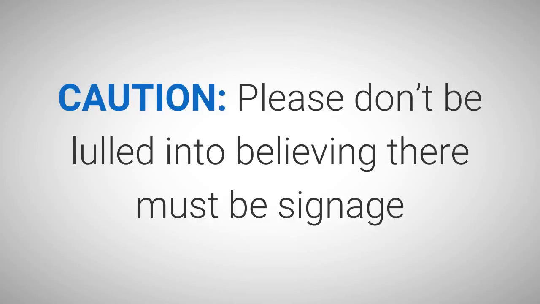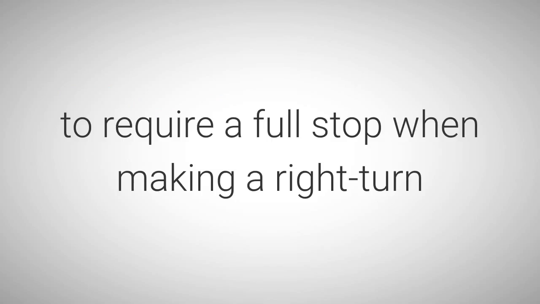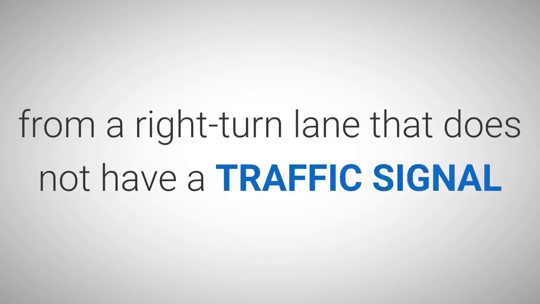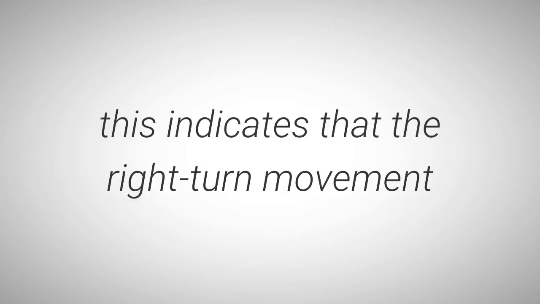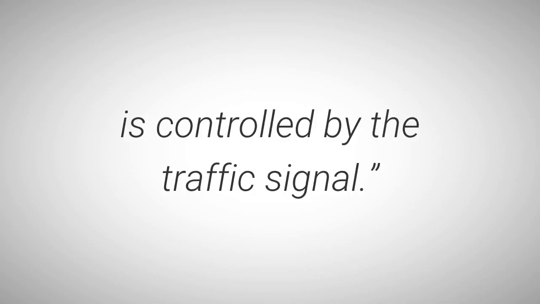Caution: please don't be lulled into believing there must be signage to require a full stop when making a right turn from a right turn lane that does not have a traffic signal directly over that lane. According to DelDOT, if there is no striped or concrete island, this indicates that the right turn movement is controlled by the traffic signal.